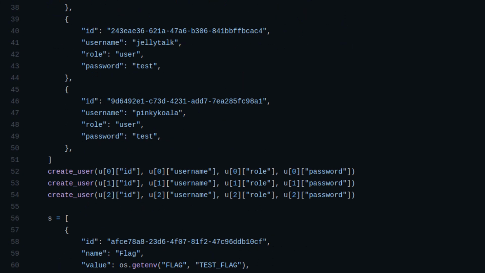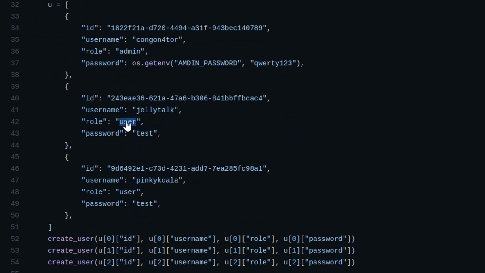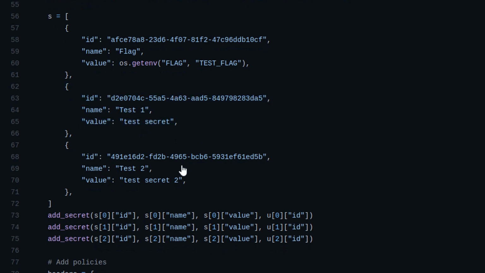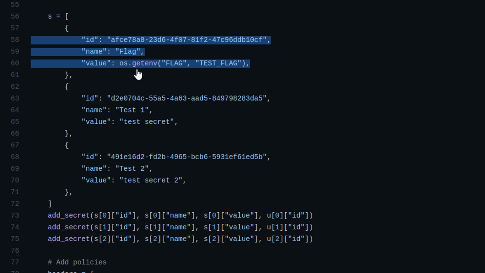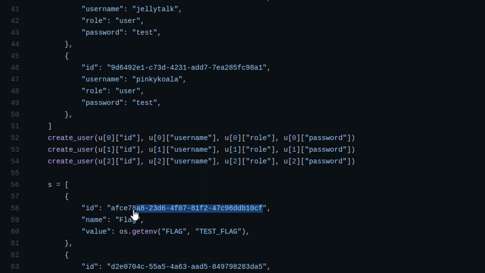We have some users. We've got the admin user, which we just saw whenever we were trying to set permissions as well. We have another user, JellyTalk, who is a user, and Pinky Koala as well. And then we have some test secrets here as well. So we've got test secret 2, and we also have this flag, which is going to read an environment variable called flag, which has a test flag in it. So we have potentially here already an ID of a secret that we want to retrieve.